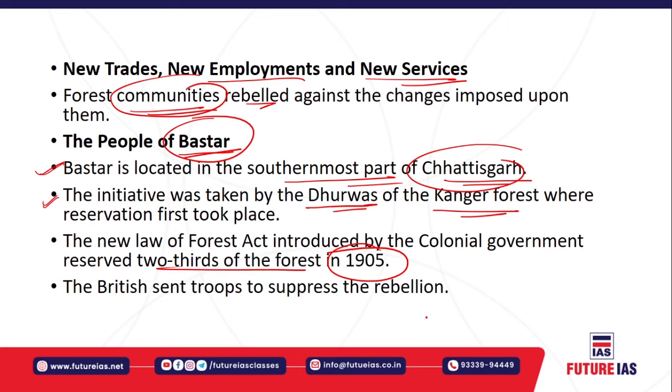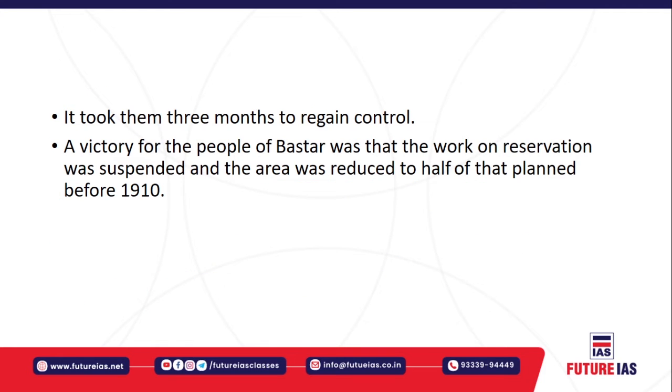So the rebellion was ultimately crushed by sending the British troops. British troops were sent to suppress the rebellion at that point of time, right? And it took the Britishers almost 3 months to control that rebellion. So it took 3 months to completely repress this rebellion, right? It was a victory for the Bastar people.